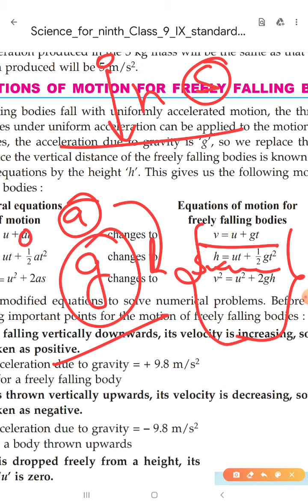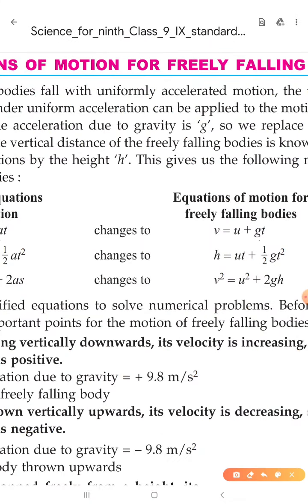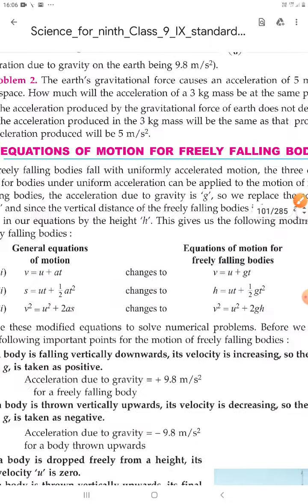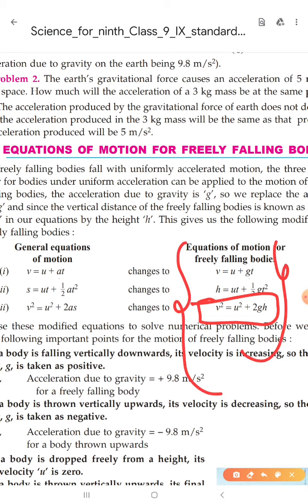Okay, if you assume the height will be h, then it will be h equal to ut plus half gt square. Then we can replace s by h. And this is the third equation of motion, which was v square equal to u square plus 2as, but now it will be v square equal to u square plus 2gh. So these are very important equations of motion for freely falling bodies.